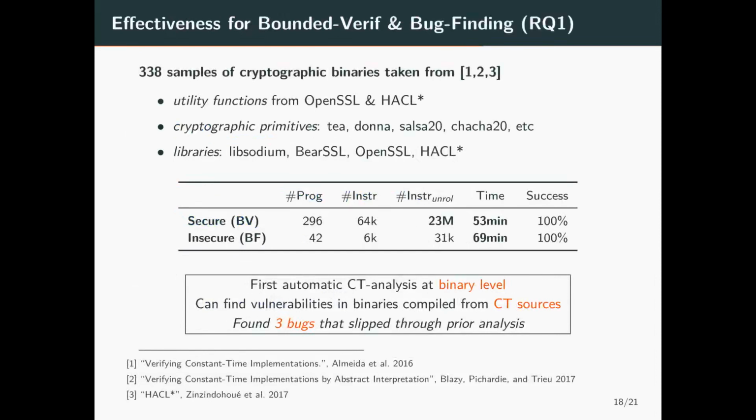We assessed the effectiveness of our tool on a large number and variety of cryptographic binaries. We analyzed small utility functions like constant time selects from OpenSSL and HACL*, but we also analyzed larger cryptographic primitives taken from multiple libraries. 296 of these programs were constant time secure, and we were able to perform exhaustive bounded verification for all of them, meaning that for a fixed size input we explored all the paths and found no vulnerabilities. This represents a total of 23 million unrolled instructions, analyzed in less than 1 hour.